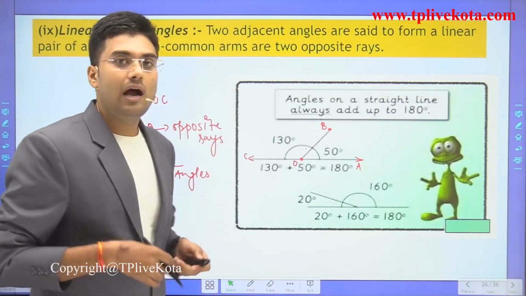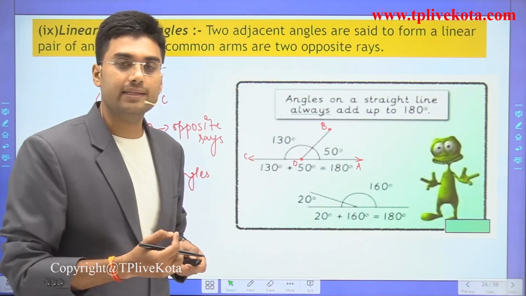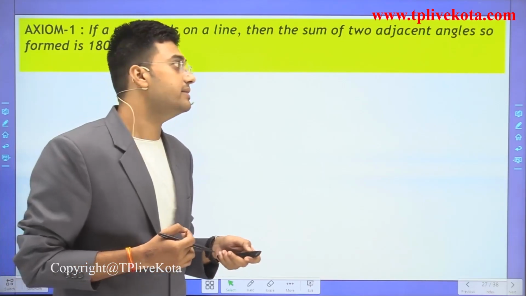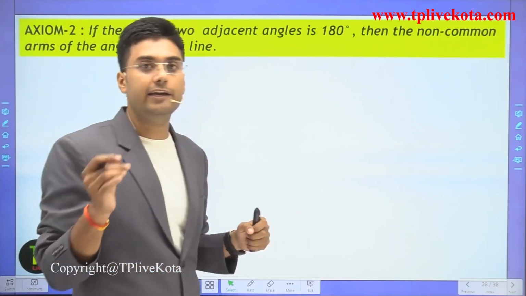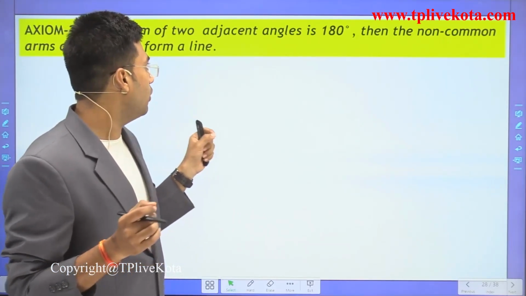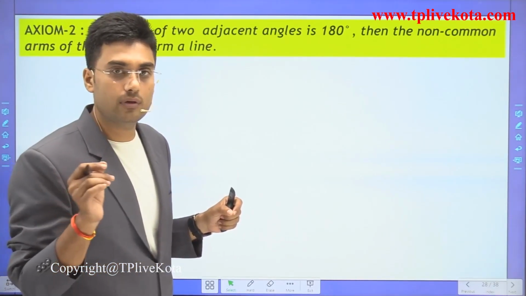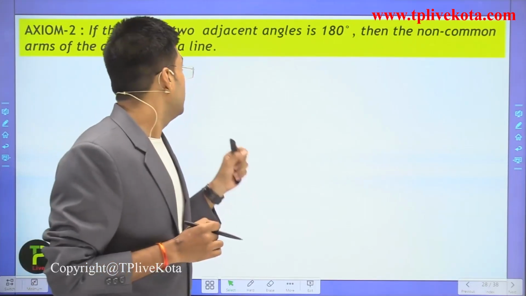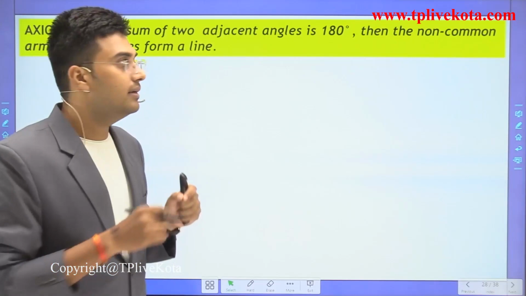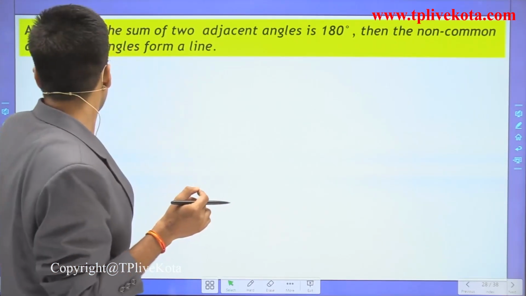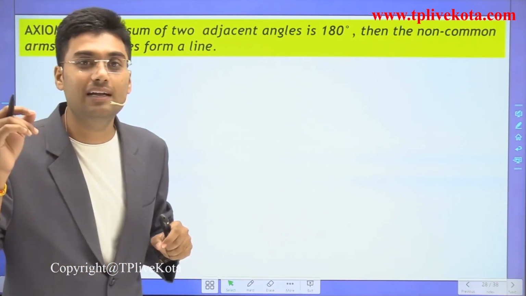Clear? So after this, let's move to the next axiom. If the sum of two adjacent angles is 180 degrees, then the non-common arms of the angles form a line.